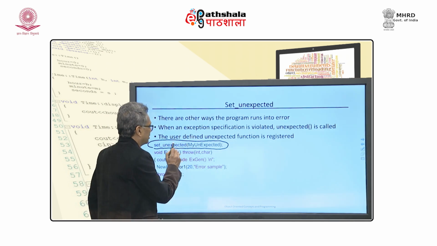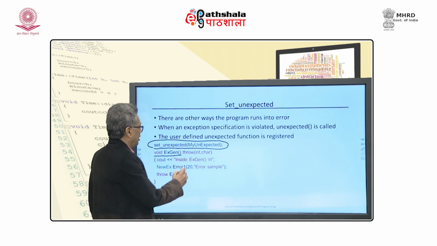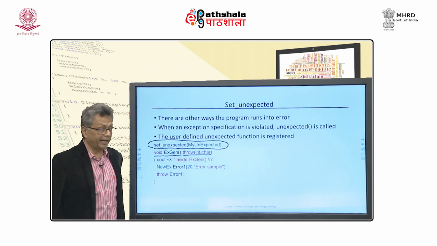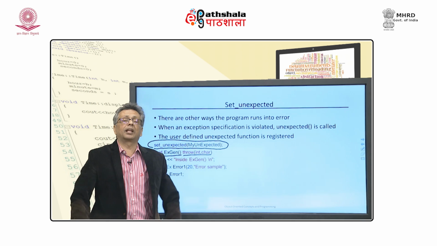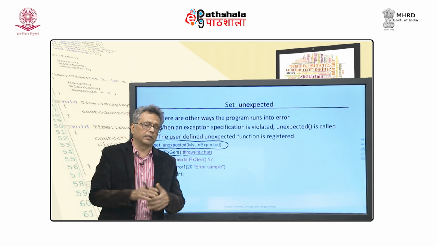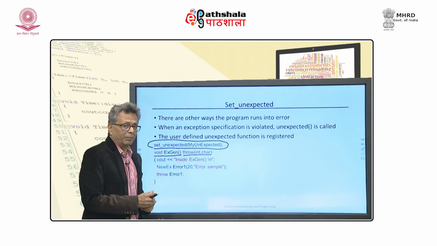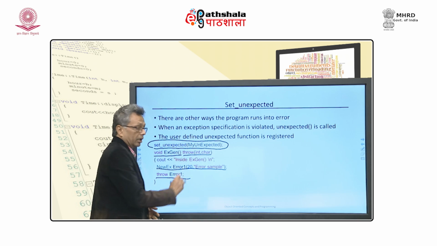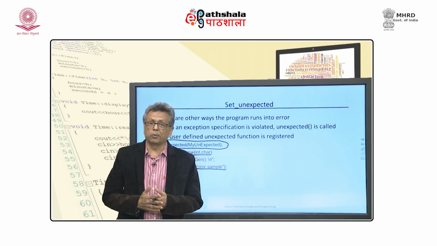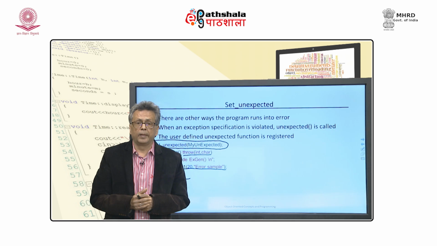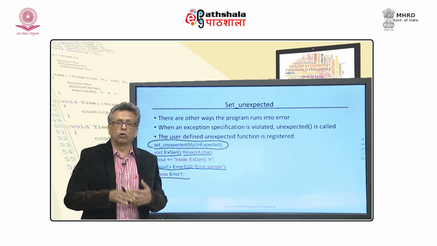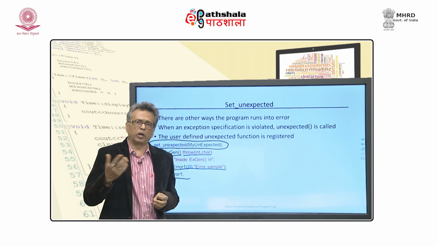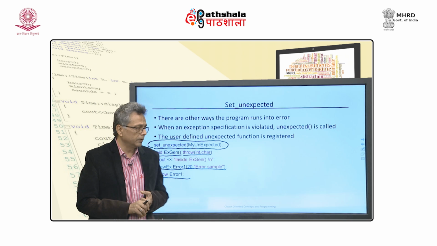Now, I am writing an exception generator and I am telling that I will only send int or char and nothing else. I am actually making a promise that I will not be throwing anything other than int and char, but then I am doing something opposite to it. I am throwing this thing. I am violating the promise, I am violating the exception specification. In this case, it should call unexpected, which will invoke abort, and the program will crash.